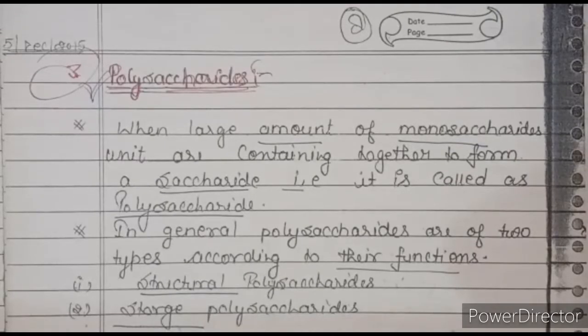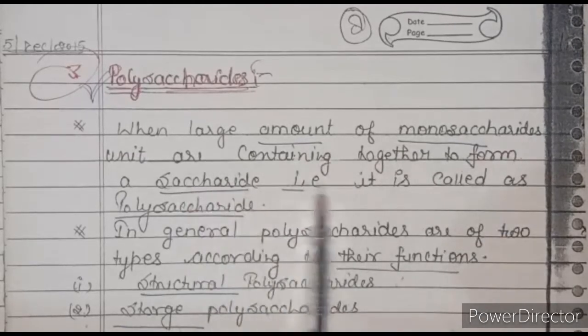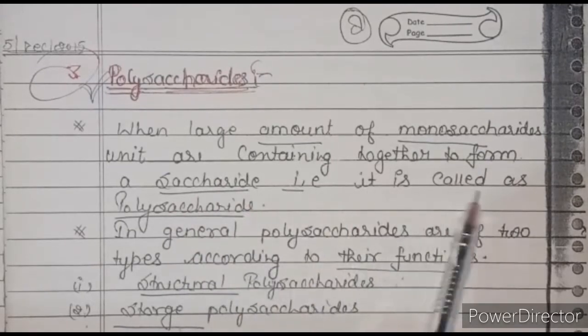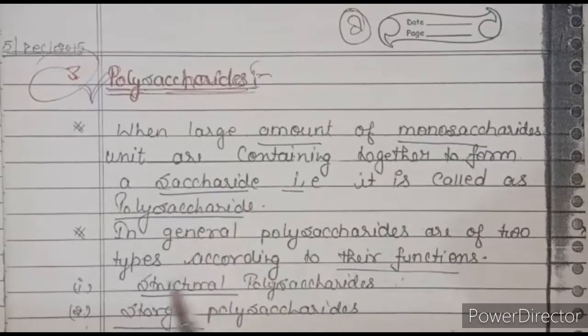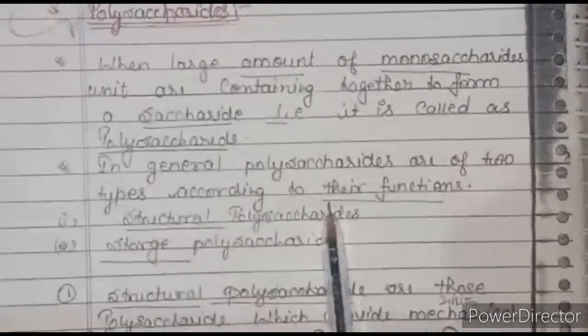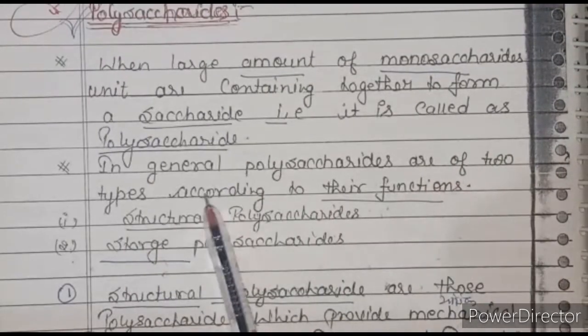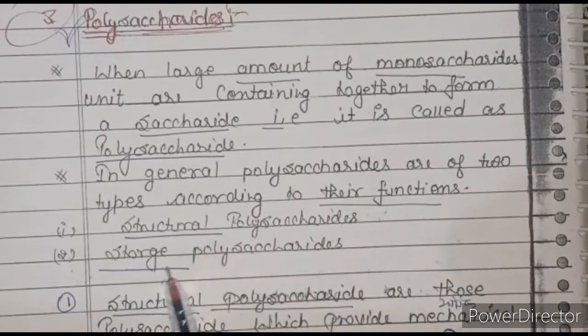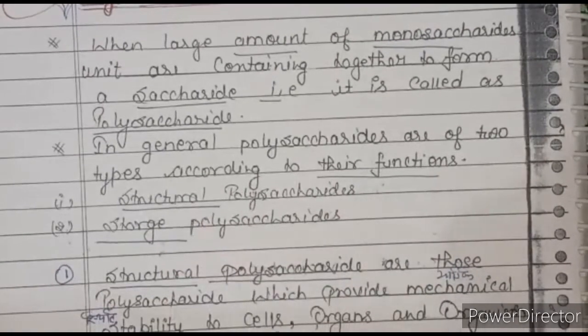Now number three, polysaccharide. When a large number of monosaccharide units are joined together to form a saccharide, it is called a polysaccharide. Polysaccharides are of two types according to their function: structural polysaccharide and storage polysaccharide.